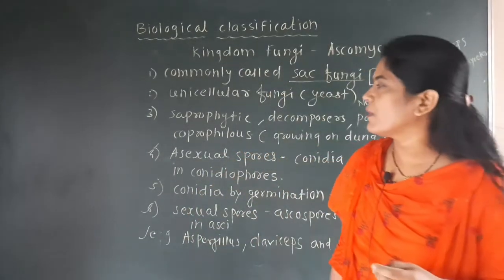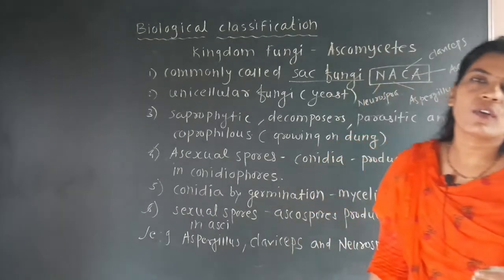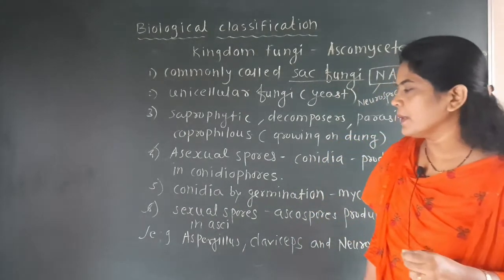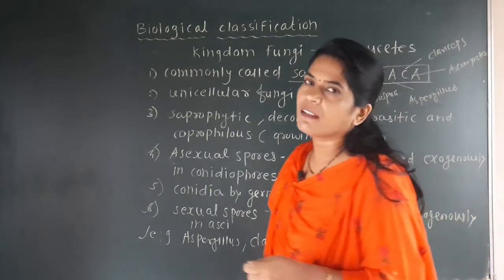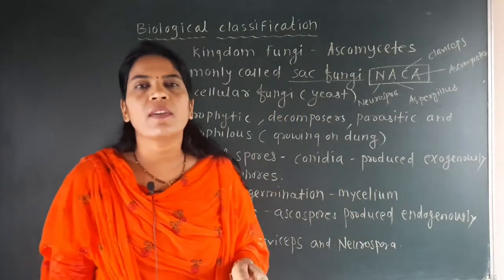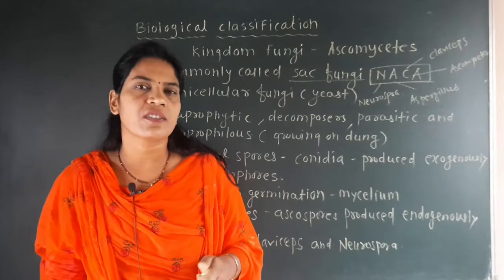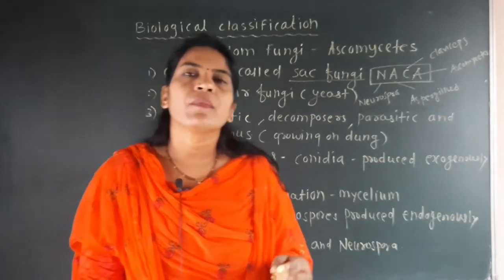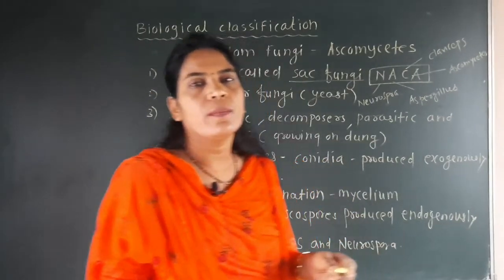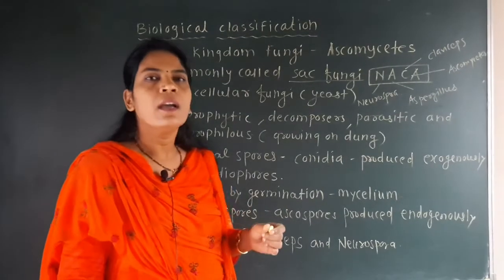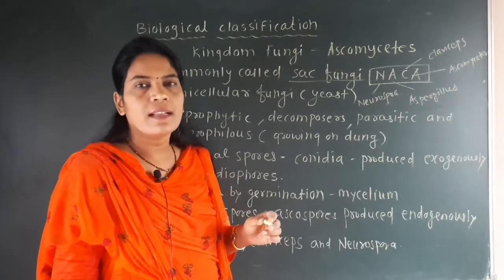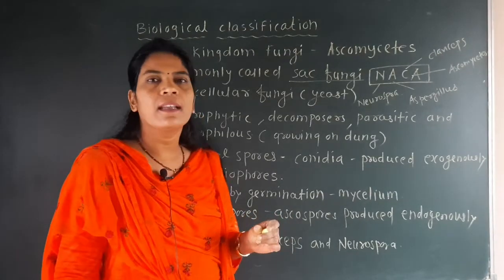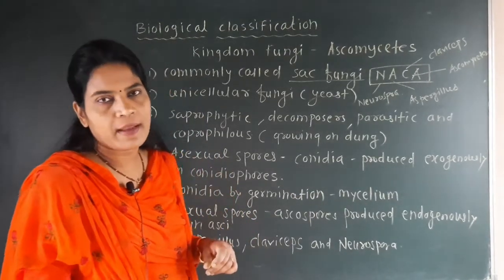This conidia on germination forms the structure that is called a mycelium. And examples are Neurospora, Claviceps, and Aspergillus. Neurospora is very important in genetic research studies, and it is always used for the study of genetic work. Next, morels and truffles are also used here in this group, the ascomycetes.